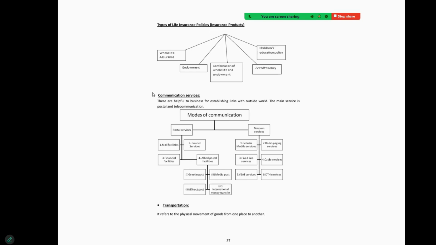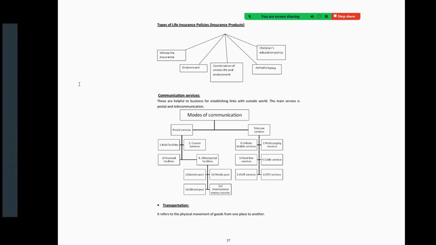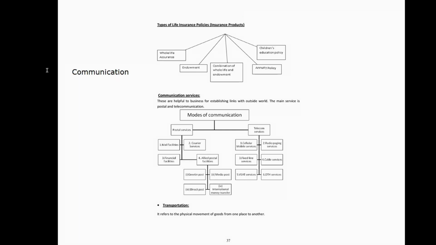Now we are coming to modes of communication, which is one of the important parts of business services. Without proper communication, business services cannot be properly executed or implemented. So postal service, telecom services, mobile service, courier service. A consumer is getting the product. How will he get it without proper communication? So there should be proper mailing facilities, postal facilities, cellular facilities, proper courier service, VSAT service, DTH services, through which the parcel reaches the customer. These are some of the important modes of communication, which are important for the smooth flow of business services.